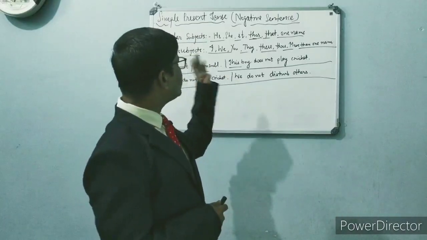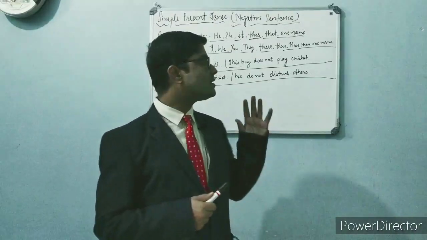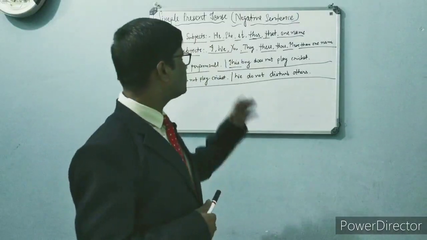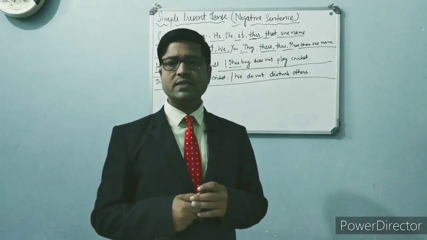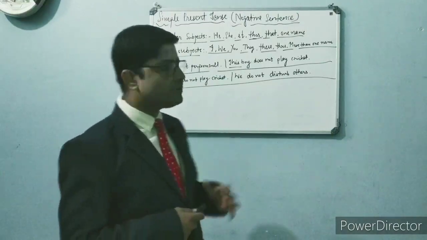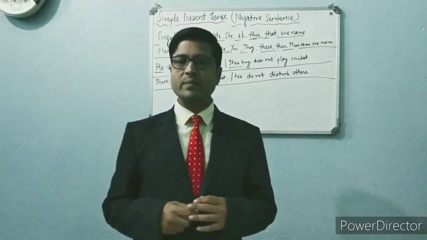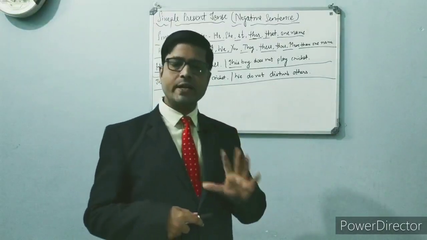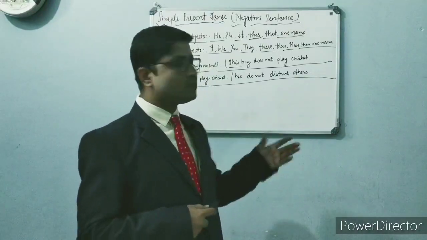But when I talk about she, she doesn't sing a song. She doesn't study well. It doesn't work. Singular subject. This boy doesn't perform well. That boy doesn't speak a lot. One name: I gave examples earlier, Prince, Lokesh, Sita, Gita, whatever examples you can give. Prince doesn't tell a lie. Robert doesn't disturb others.